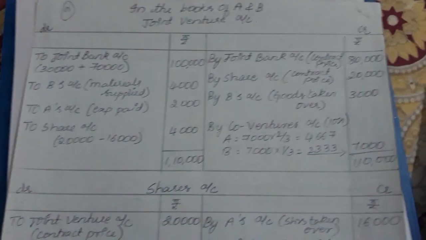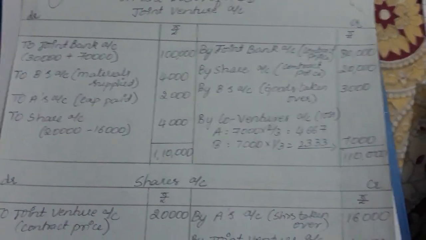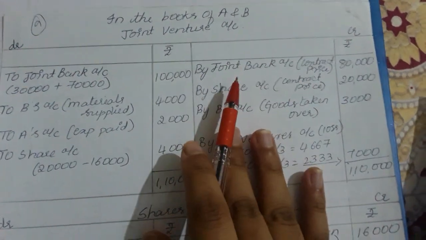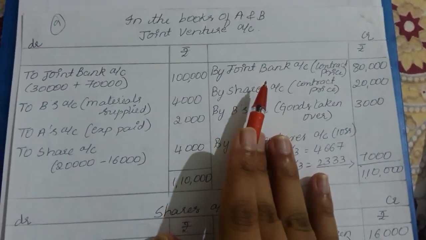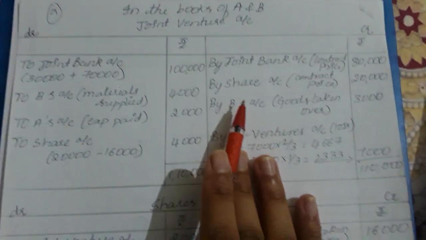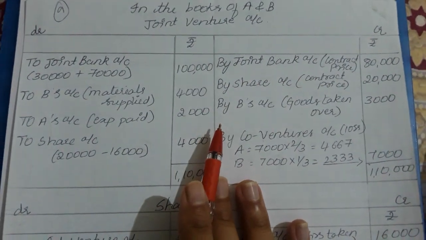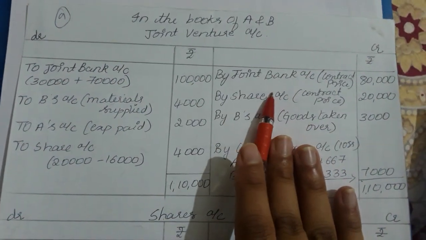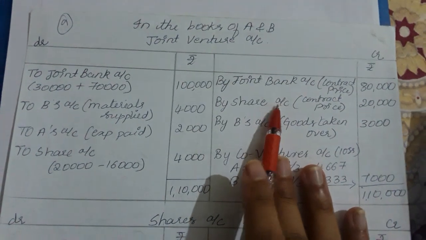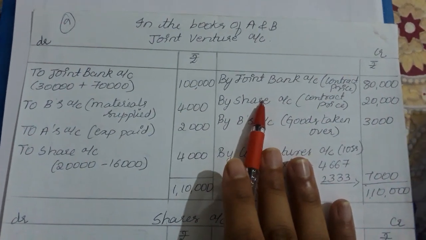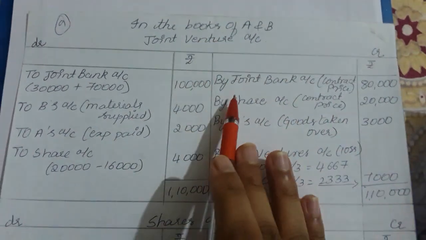In the joint venture account, where we will be recording the sales or income, we record on the credit side, as this is similar to the profit and loss account. The profit and loss account is a nominal account, right? The nominal account rule is: debit all expenses and losses, credit all incomes and gains. That rule we use in the preparation of the joint venture account.